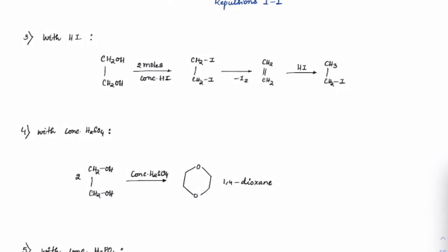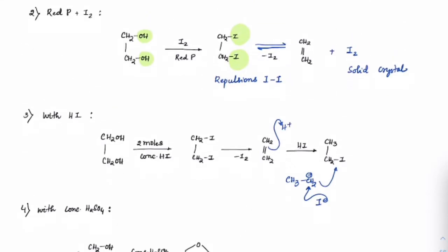H plus gets added, electrophilic addition will take place. With H plus you will get CH3CH2 plus, a carbocation, on which if you add I minus, you will get this product. Okay, I hope all of you understood 2 and 3. Anybody has a doubt, do ask now.